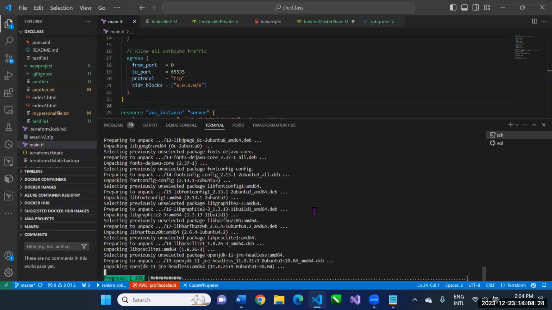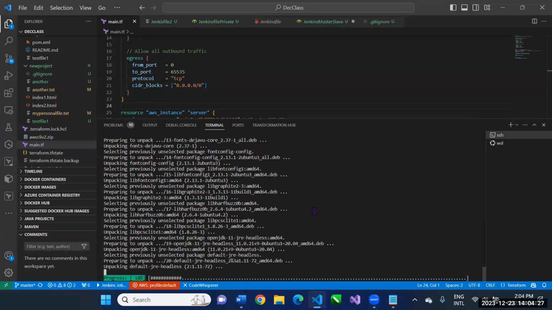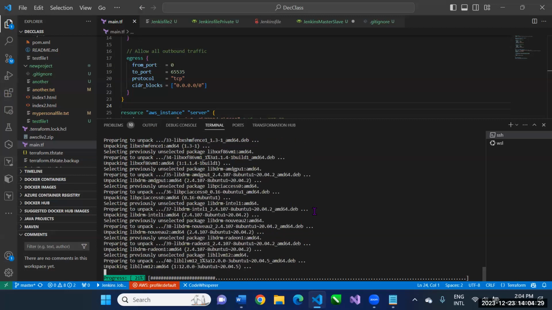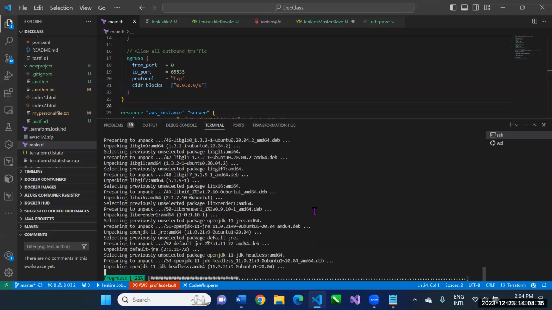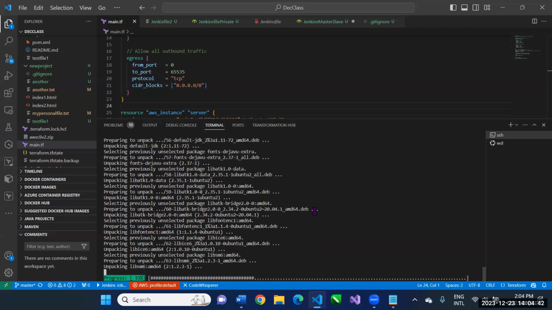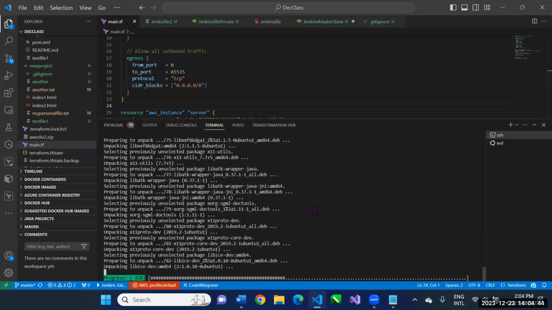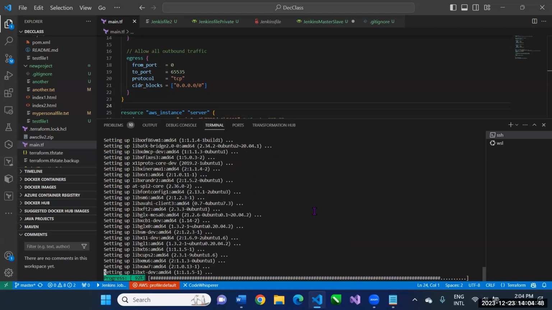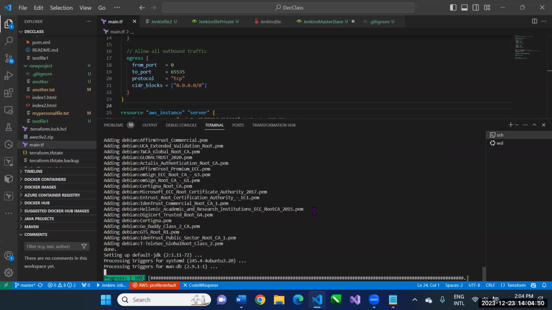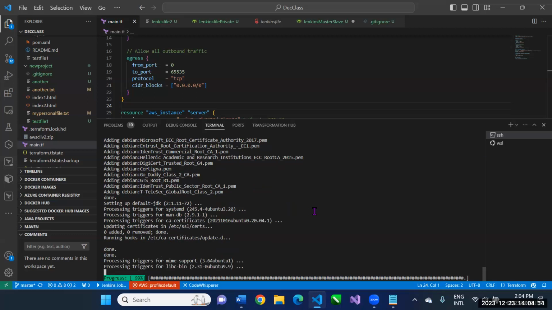I'm installing Java because the code I will be building, managing, administering, and working on is written in Java. Then I'm installing Maven because Maven is the tool that I need to build the Java code. Without Maven, I cannot build the code into an artifact. All right, so once the Java environment is installed where I can run code, the next thing is to install Maven.